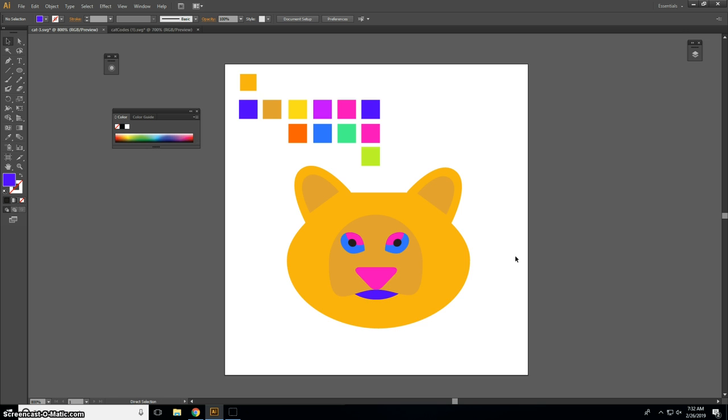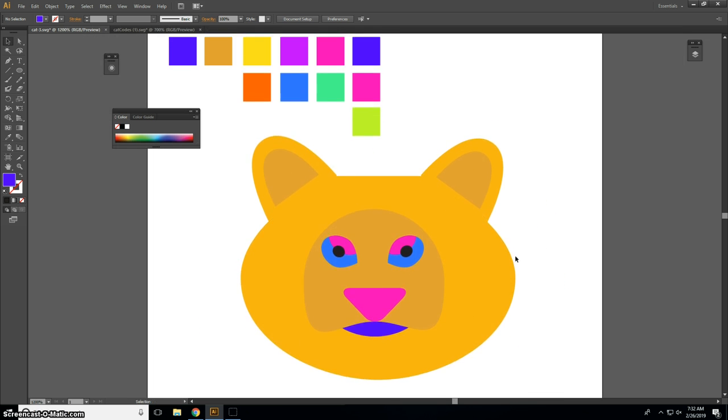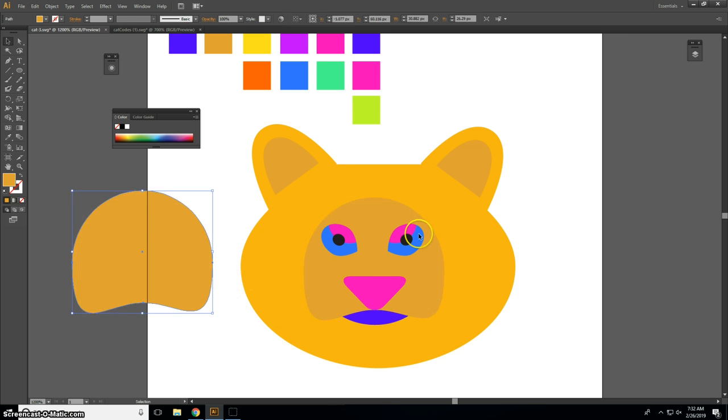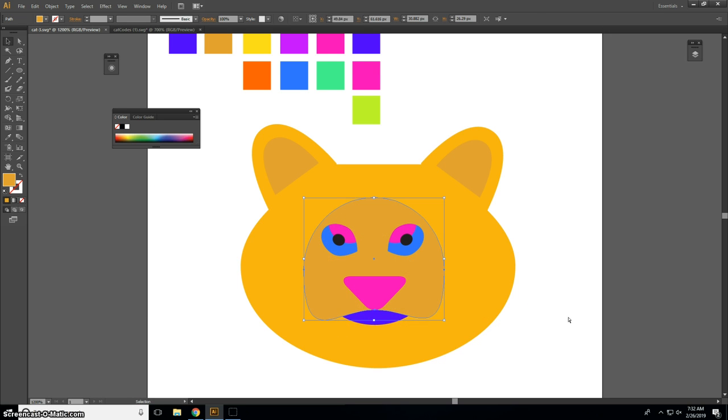Okay, I'm just going to show you one more trick. I got this from Helen in my class a couple of years ago. She discovered this. I'm going to select this shape here, Control C, Control B. I've actually made a copy of that shape, and it's now sitting behind the original shape. That's what Control B does. And if you don't believe me, I'm just going to move this original top shape, and hopefully there is another copy behind. There it is. Okay? So that's Control C, Control B.